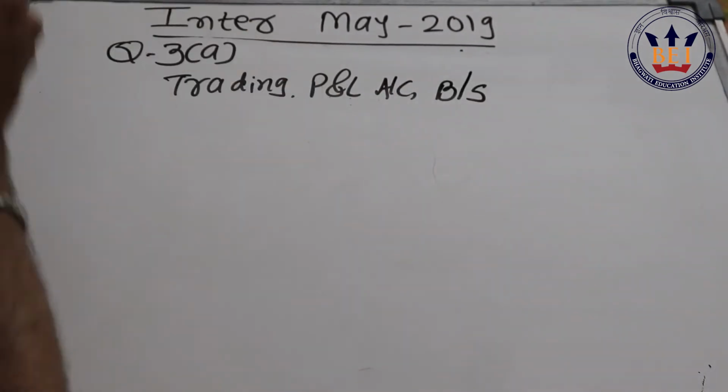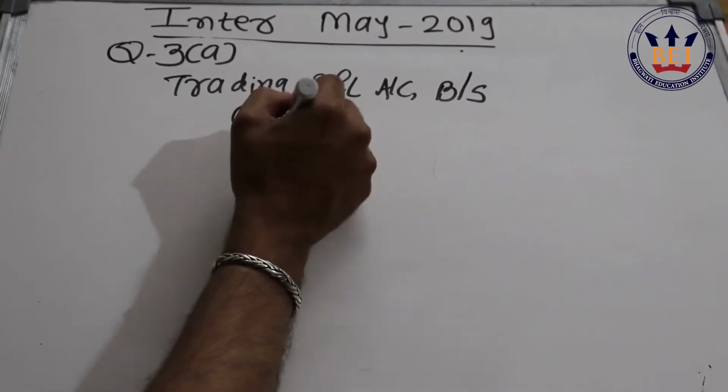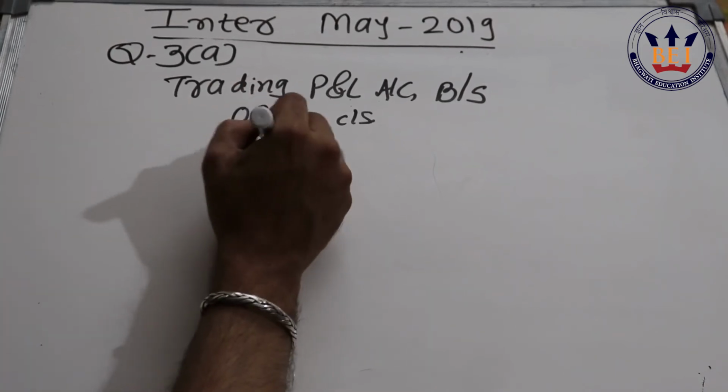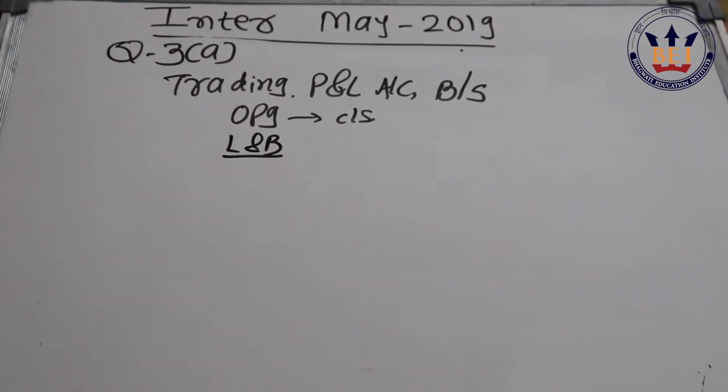They have given information on opening as well as closing balances of certain accounts. Now you have to compare whether there is any change between opening and closing or not. If you observe here, land and building don't have any change. Land and building is constant throughout the year, so we can assume there is no addition or deduction in that. Similarly, plant and machinery have some change, and office expense has some change.